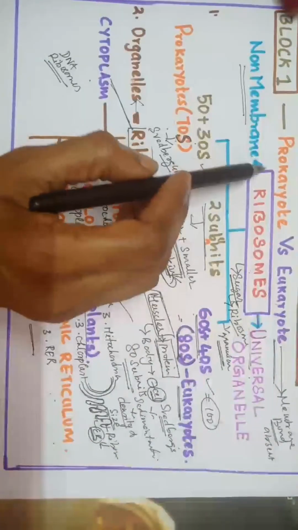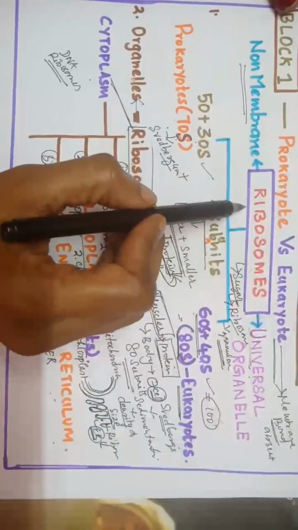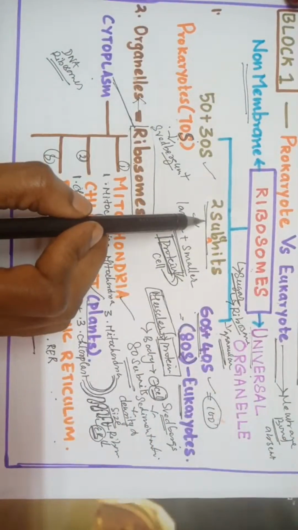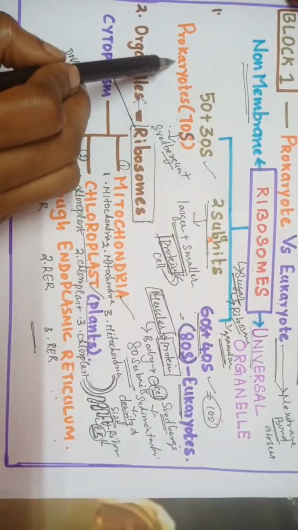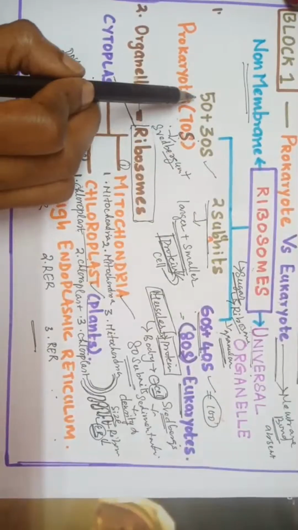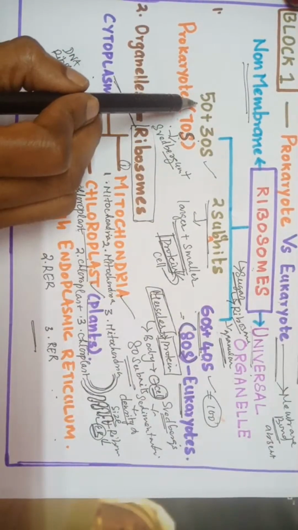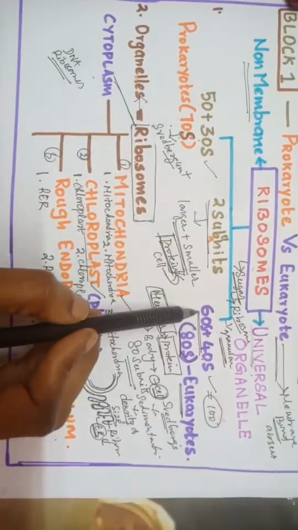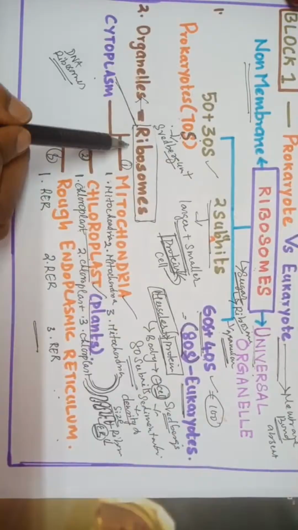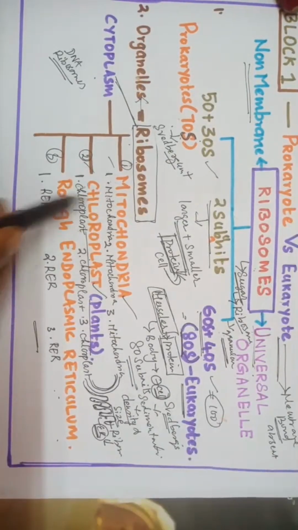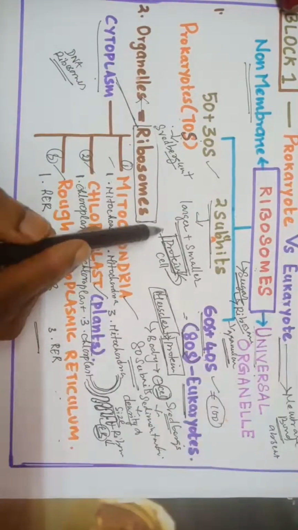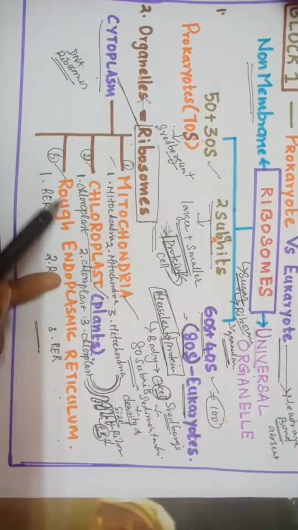Block 1, prokaryote versus eukaryote. Both contain ribosomes, a universal organelle, non-membrane bound, made up of two subunits. Prokaryotes have 70S and eukaryotes have 80S type. 70S is made up of 50S and 30S, the larger and smaller subunits. 80S is made up of 60S and 40S. The organelles which contain ribosomes are mitochondria, chloroplast and rough endoplasmic reticulum. It is also present in the cytoplasm. The function is protein synthesis for the cell.